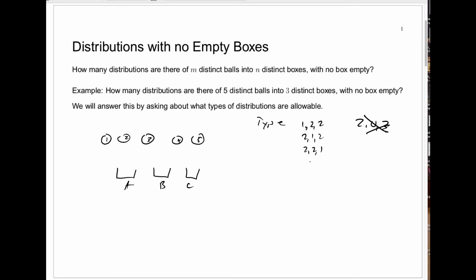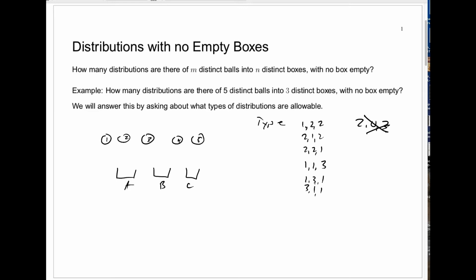But there's another type that works. We could put 1 into box A, 1 into box B, and the remaining 3 into box C. And of course, there are 3 rearrangements of this. We could have 1, 3, 1, or 3, 1, 1. And these are all allowable types where we have 5 balls going into the 3 boxes and no box is empty. Now here, just by looking at all the possibilities, I claim there are no other ways to put 5 balls into 3 boxes and have at least 1 ball in each box.